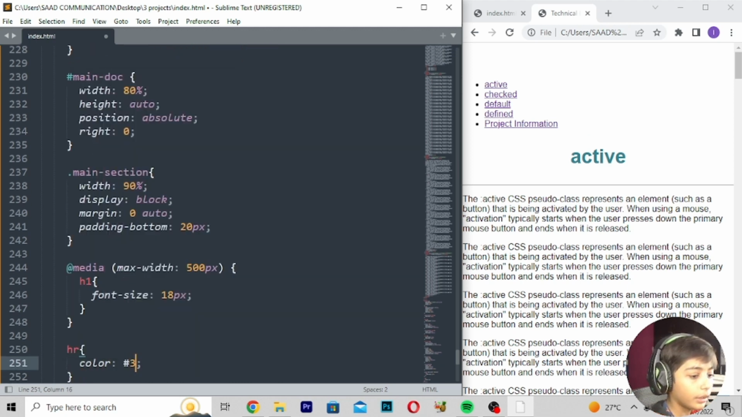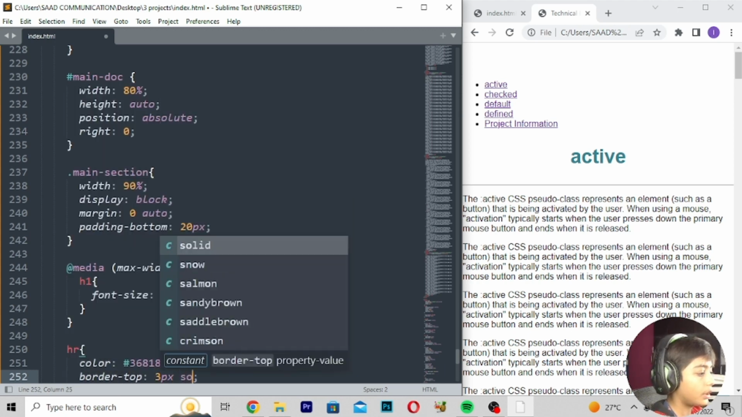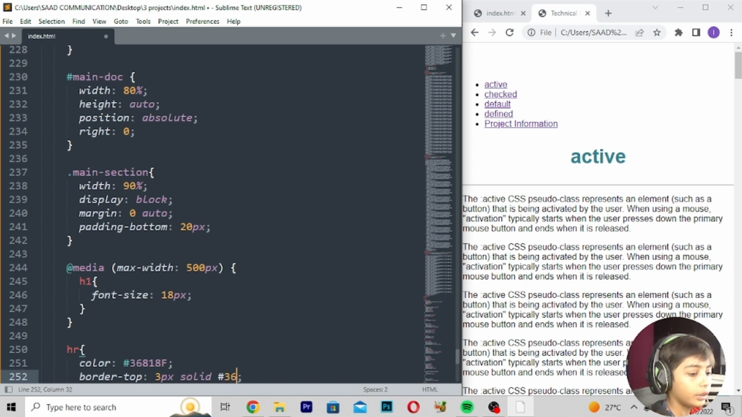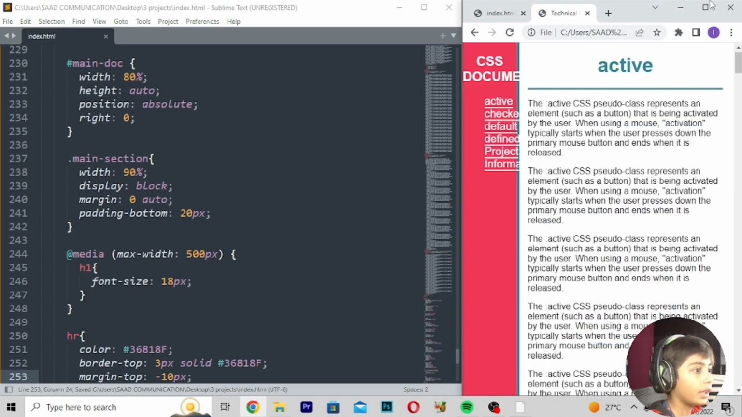Color hashtag 36818F. Border top will be 3 pixels, solid hashtag 36818F. Margin top minus 10 pixels. Save, refresh, and go here.